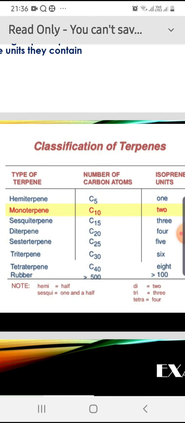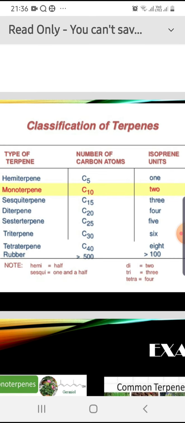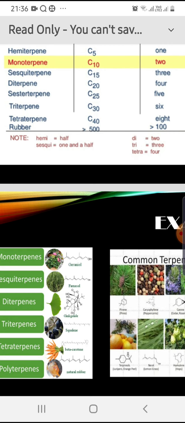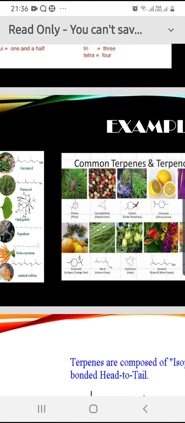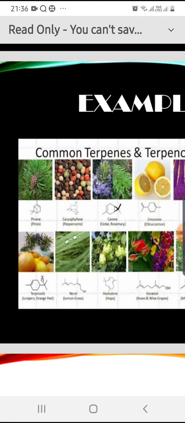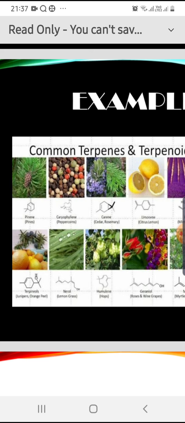When terpenoids contain more than 100 isoprene units, it is known as polyterpenes, which is natural rubber. Now we discuss the examples of terpenes and terpenoids. The common examples of terpenes and terpenoids are geraniol, myrcene, citral, menthol, terpineol, pinene, etc.